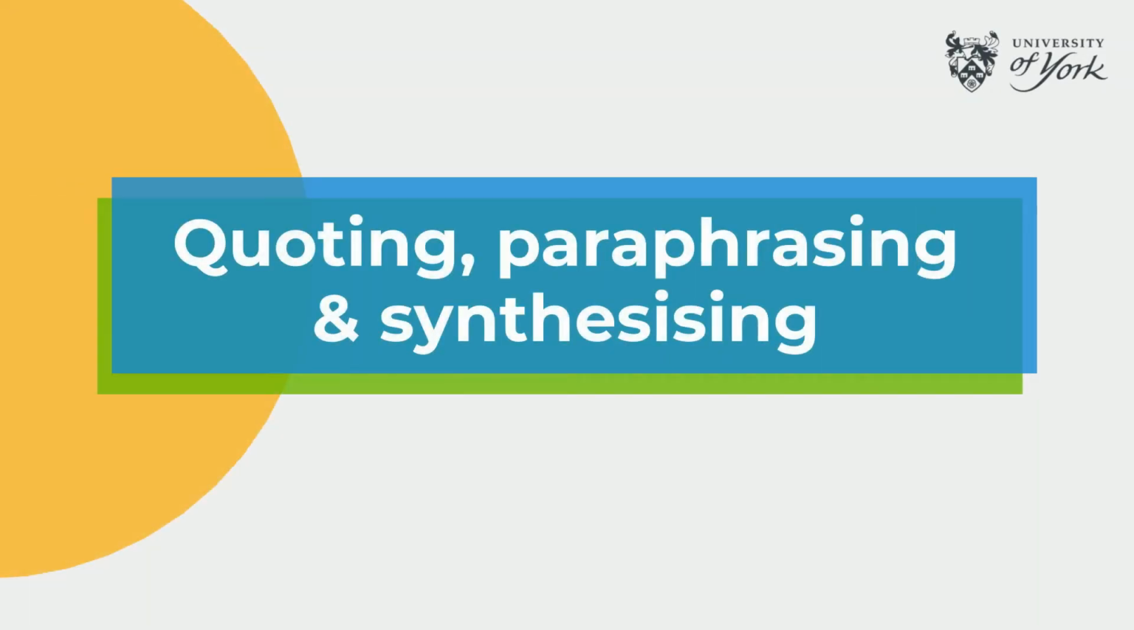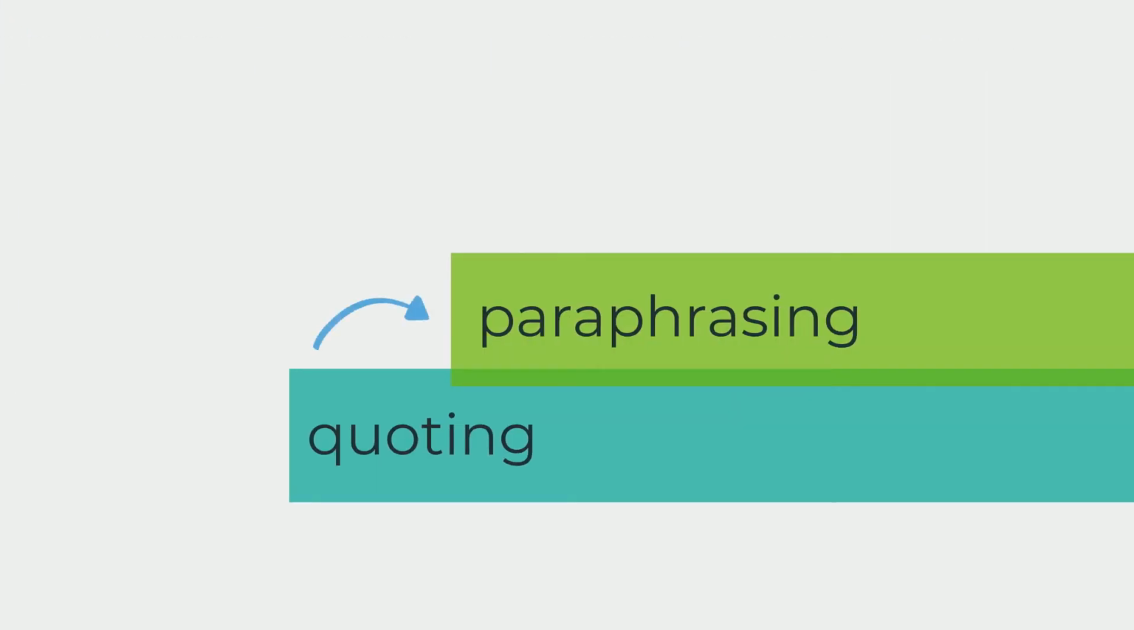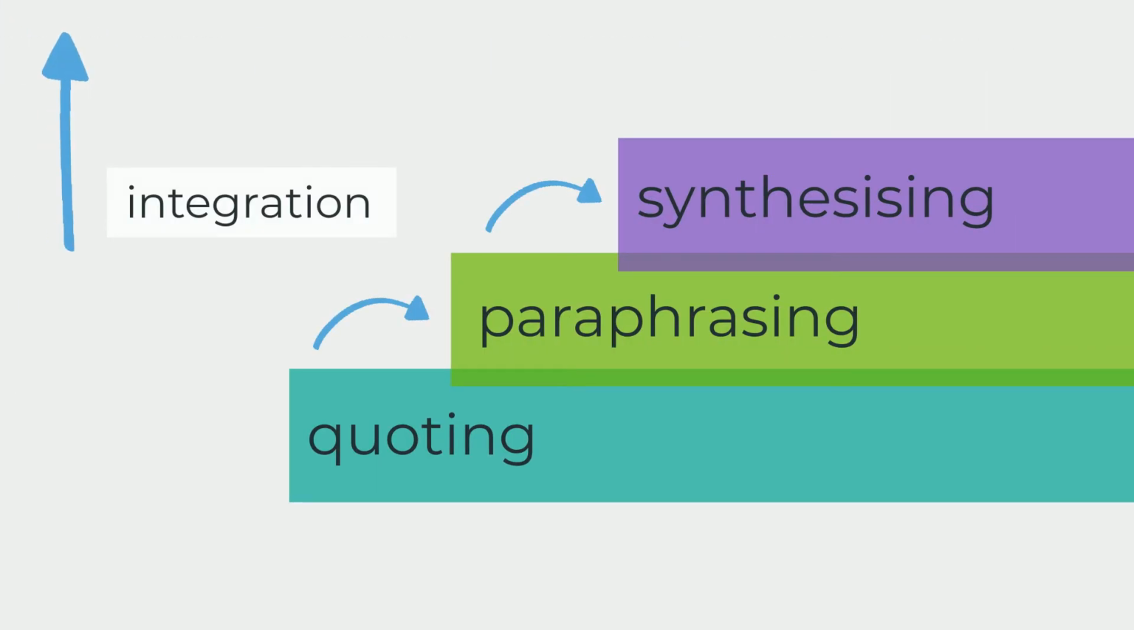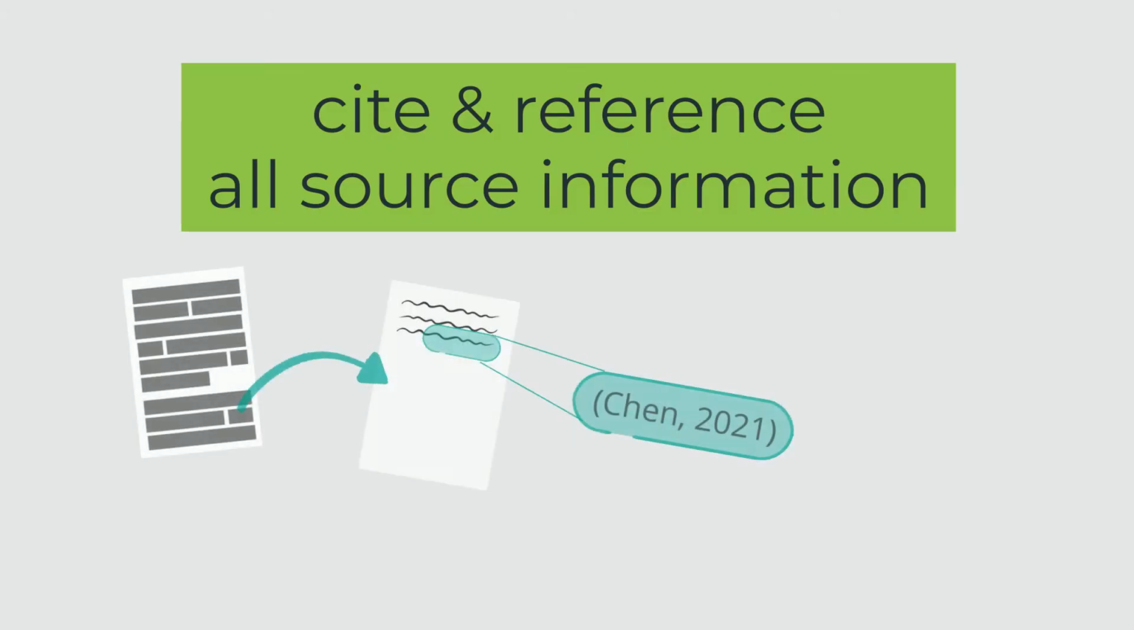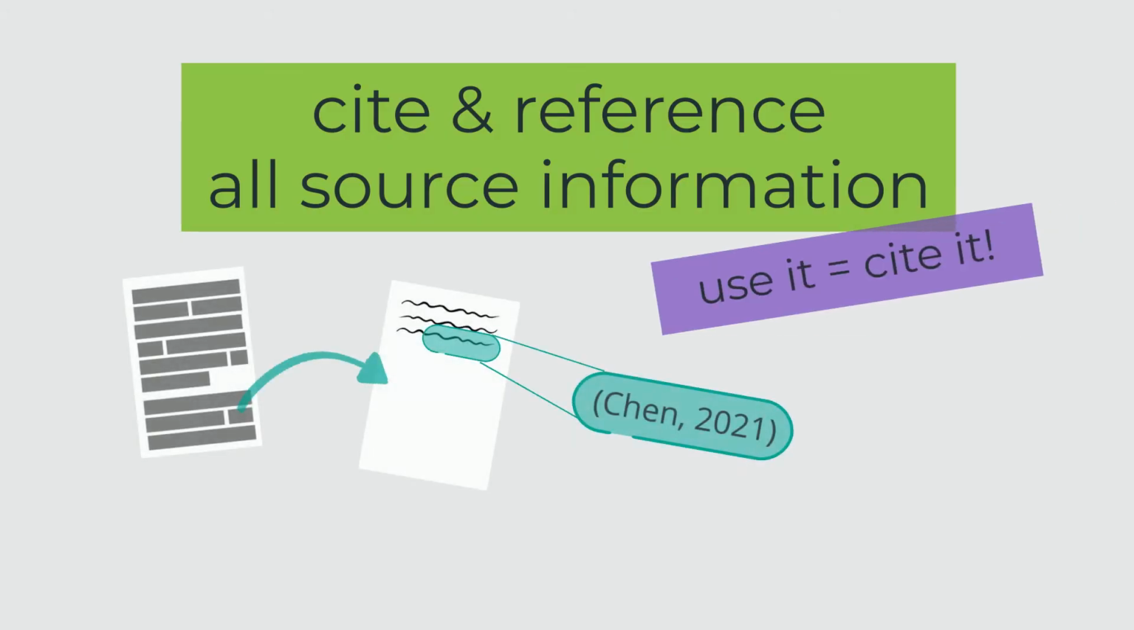Quoting, paraphrasing, and synthesizing are different ways that you can use source information in your writing. As you move from one method to the next, you integrate the evidence further into your argument, showing increasing critical analysis. Whichever method you use, you must cite and reference all source information appropriately. If you use it, cite it.